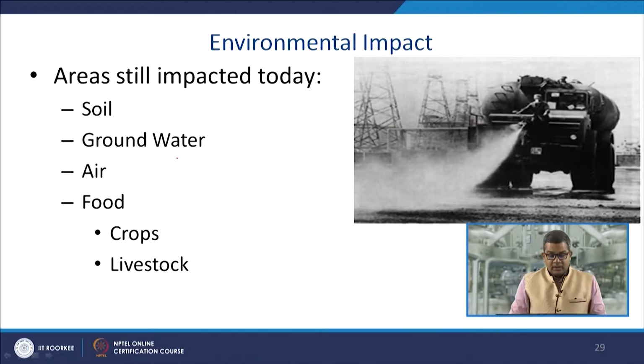Now, there was a severe environmental impact. So, let us have a look at the areas that are still impacted today. They are the soil, groundwater, air, food, crops and other livestock. So, these are the various areas affected by this radioactive contamination, and in a generalized manner these are the major areas affected in case of any chemical disaster anywhere in the world.